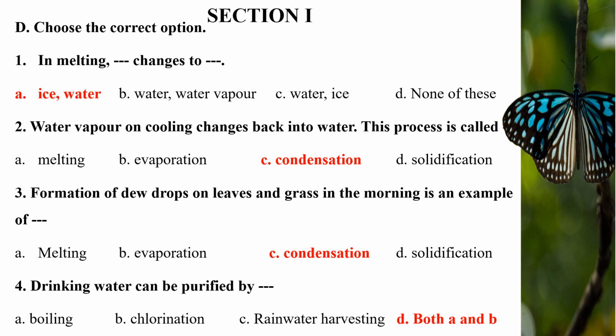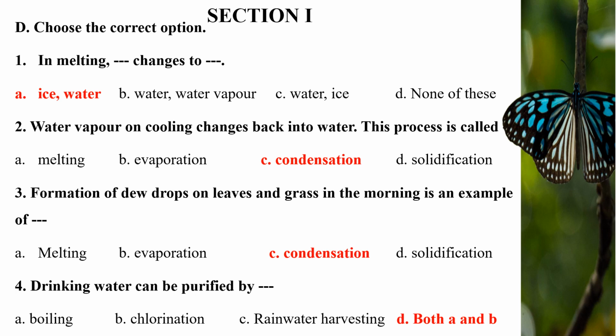Third, formation of dewdrops on leaves and grass in the morning is an example of dash. Options are A. Melting, B. Evaporation, C. Condensation, D. Solidification. Correct answer is C. Condensation. Formation of dewdrops on leaves and grass in the morning is an example of condensation.